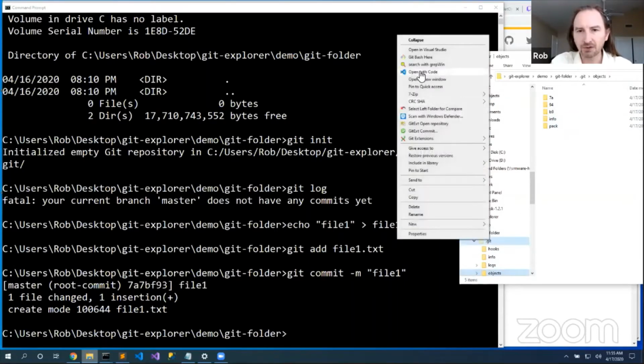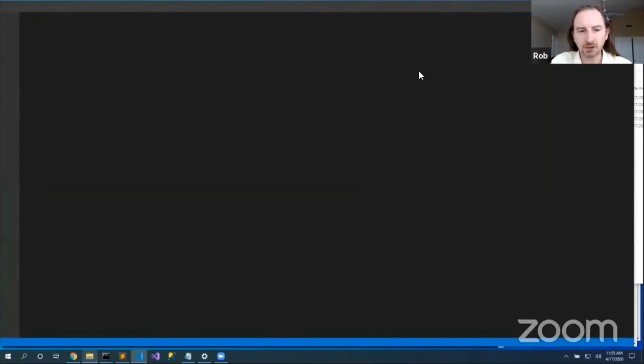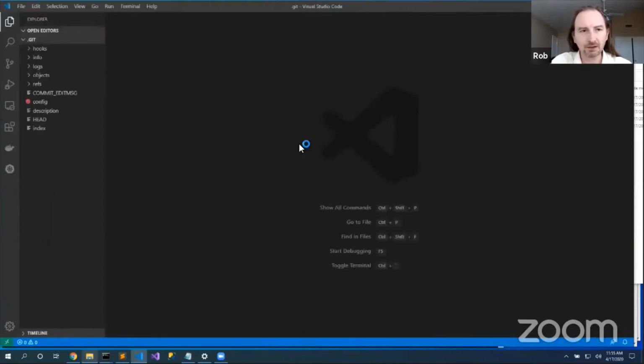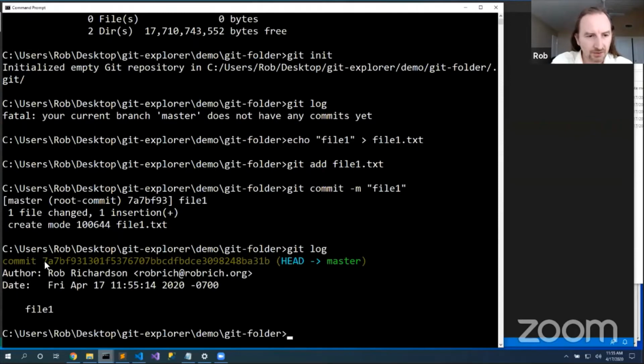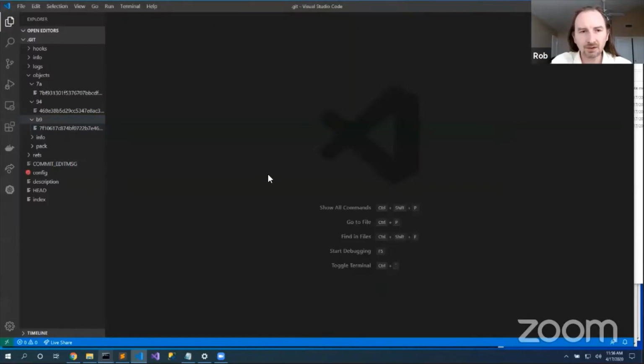If I were to open this .git folder in VS Code, I can see that we have these objects, 7a, 7bf, and so on, and we can go look at each of these objects. Here, I'll say git log, and we'll see that 7a7bf93 is one of the commits. What that is, 7a, the first 2 characters of the commit hash, is the folder name, and the balance of it is the file name.